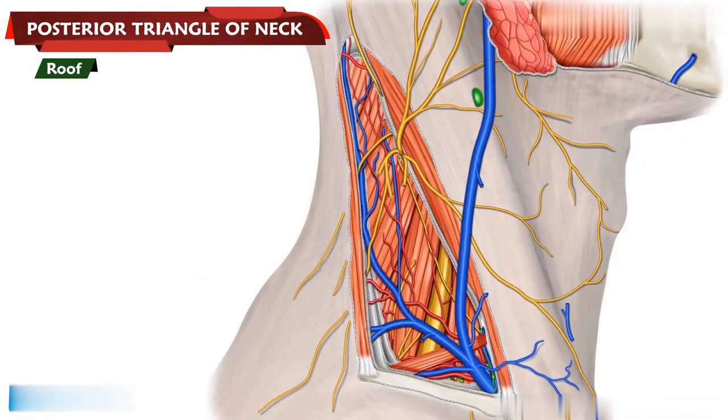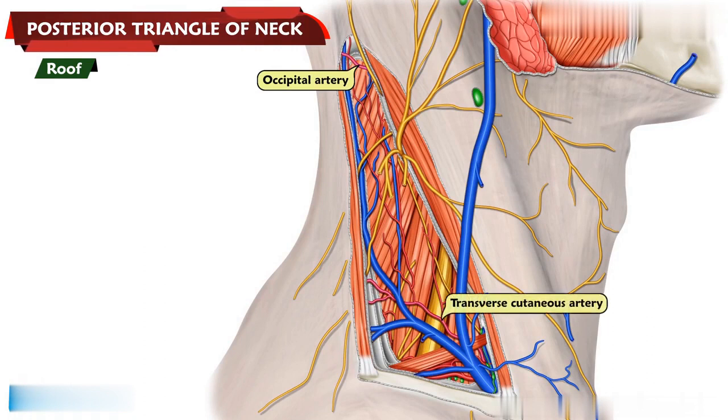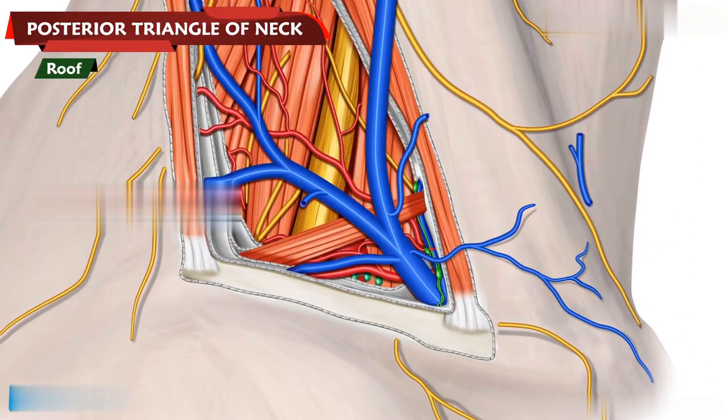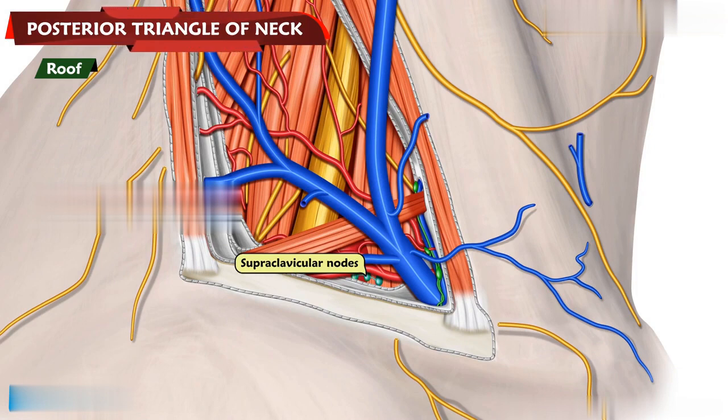Unnamed arteries derived from the occipital, transverse cutaneous, and suprascapular arteries, along with lymph vessels which pierce the deep fascia to end in the supraclavicular nodes, are all seen in the superficial fascia covering the posterior triangle.